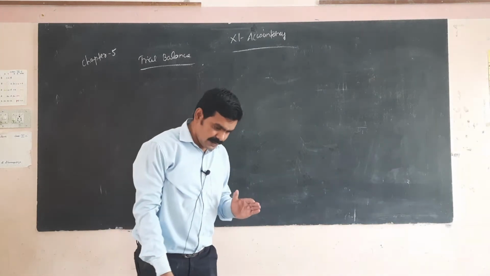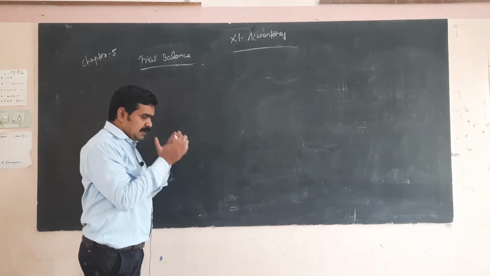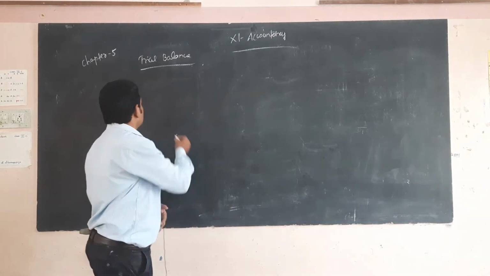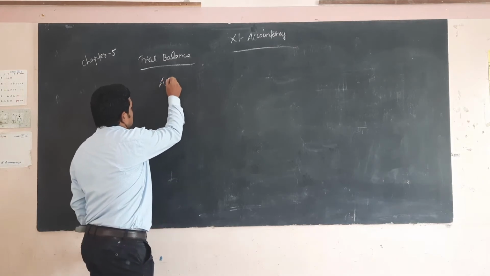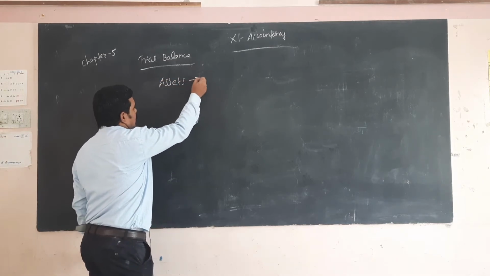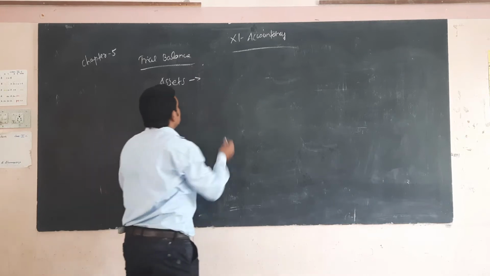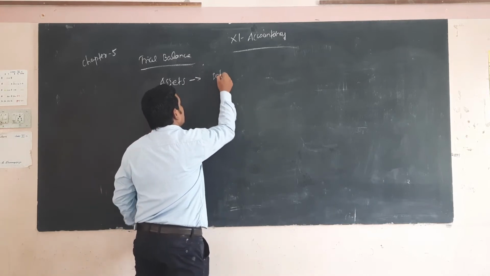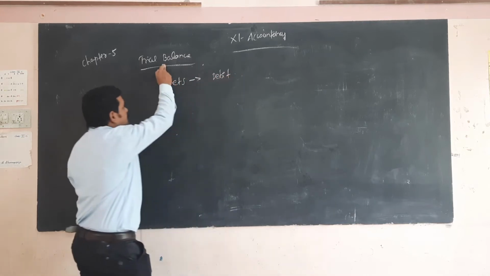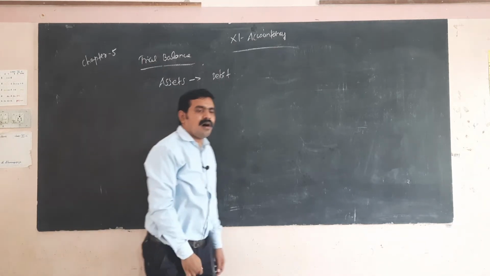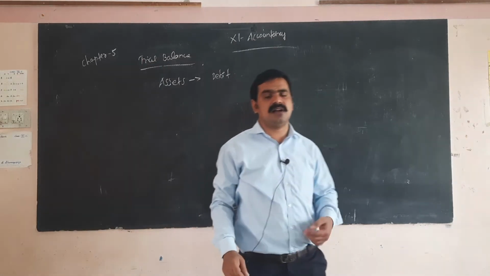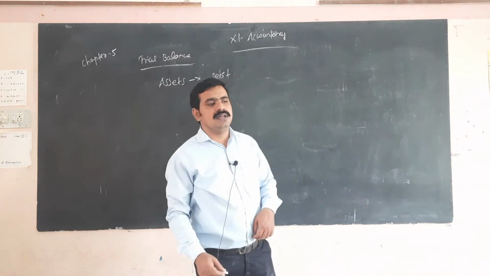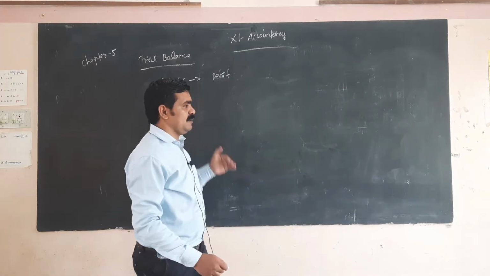When you are opening the trial balance, all the assets come on the debit side. What are the assets? All the fixed assets and all the current assets. So these are the assets that come under the trial balance.